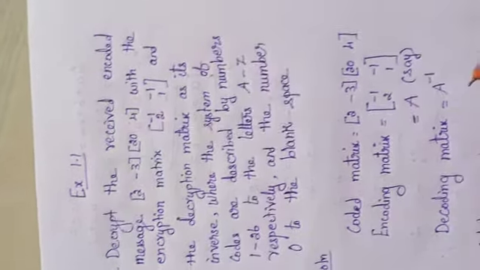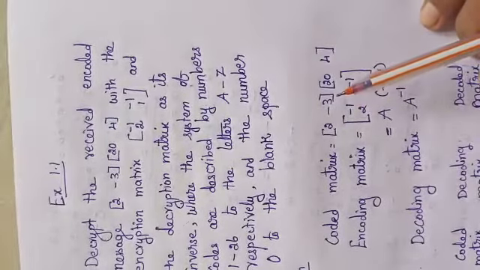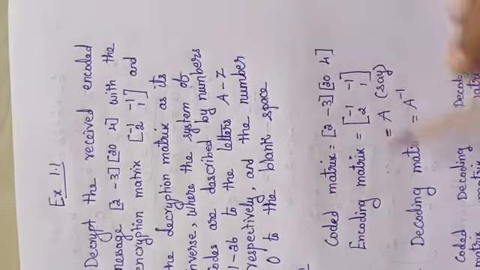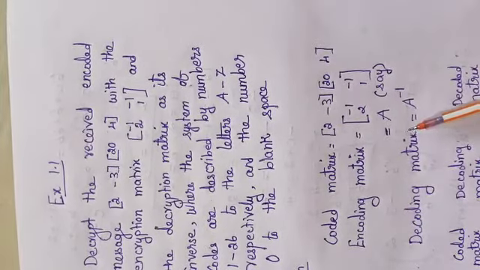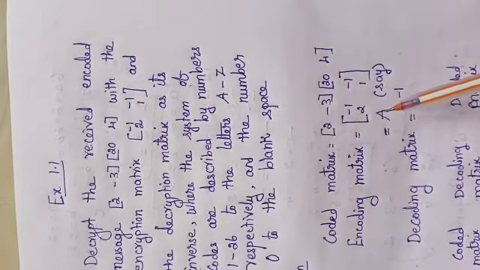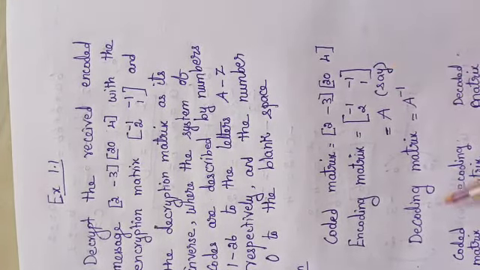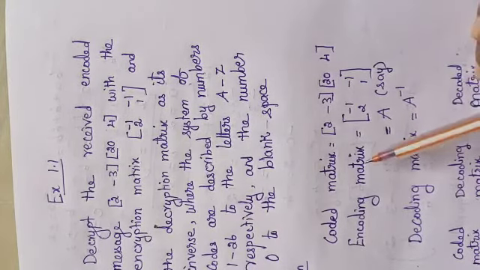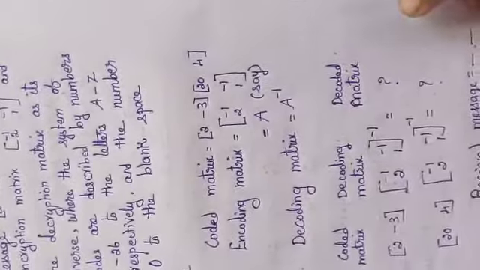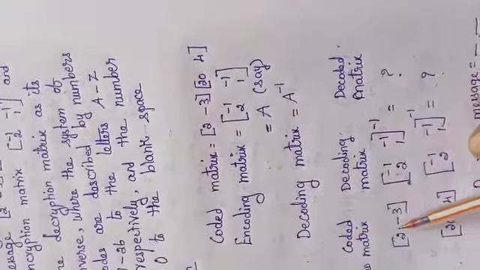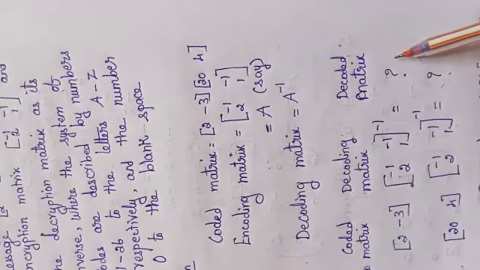So listen, the solution. Coded matrix: (2, -3) and (20, 4). The encoding matrix is also given. I have taken that matrix as A since we need to find its inverse. As I said, the decoding matrix, we know, is the inverse of the encoding matrix. So A inverse. Actually, what will be our answer? Coded matrix, decoding matrix, and this is the decoded matrix.